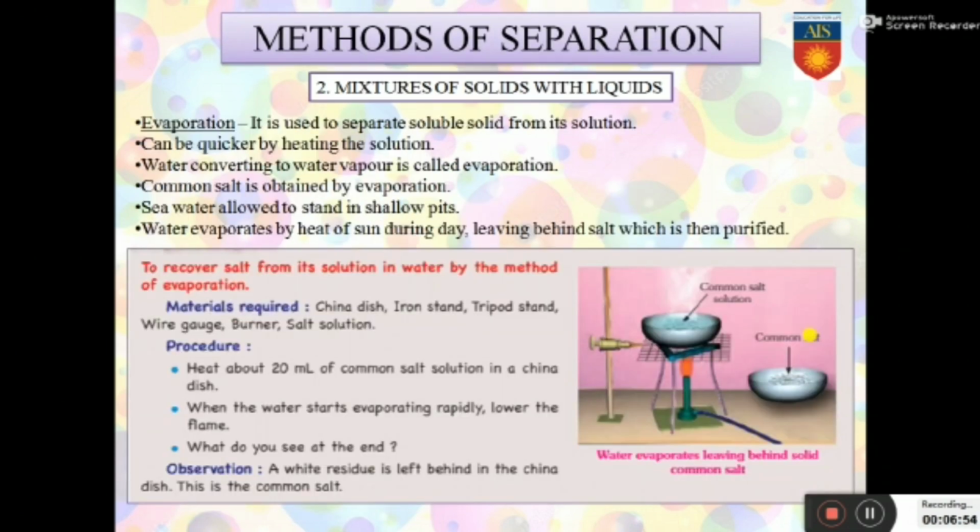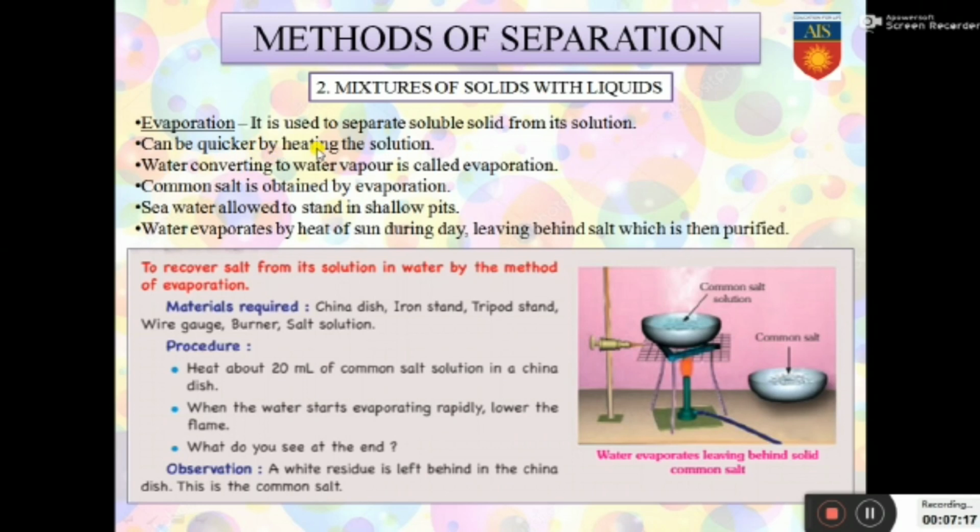Next method is evaporation, like the question I had put forward in the previous class. What is evaporation? Evaporation is the method which is used to separate soluble solid from its solution. So this is not applicable if the solid is insoluble in the solution. You cannot apply it to muddy water, but you can apply it to sugar solution.